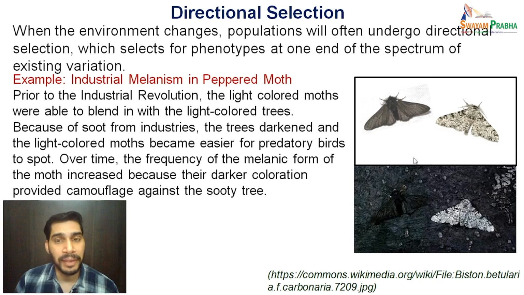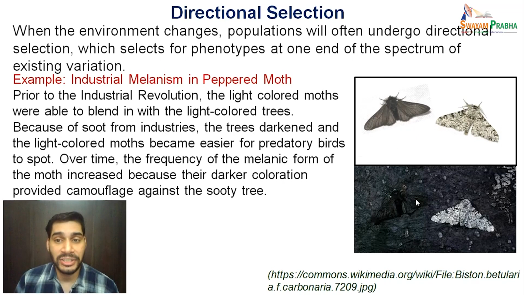This is the light background, and here the peppered moth exists in two forms, the dark form and the light form. The light colored moths are easily able to blend into the light background. But because of soot from the industries with the industrial revolution, the trees darkened.